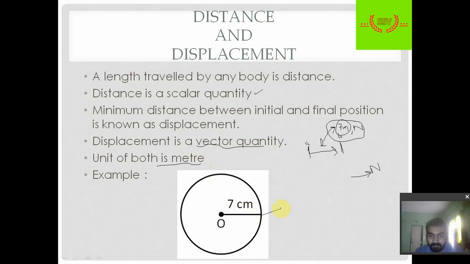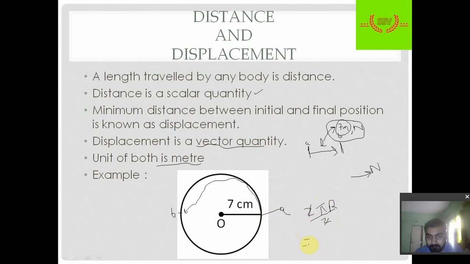Suppose this is point A and this point is B. The body starts its motion along the circumference and reaches point B. This is half the circumference, so the distance traveled by the body will be half of 2 pi r, that is 2 pi r by 2, which is equal to pi r.